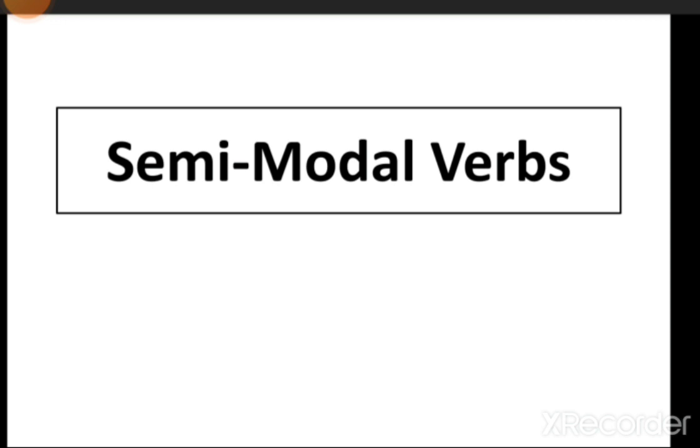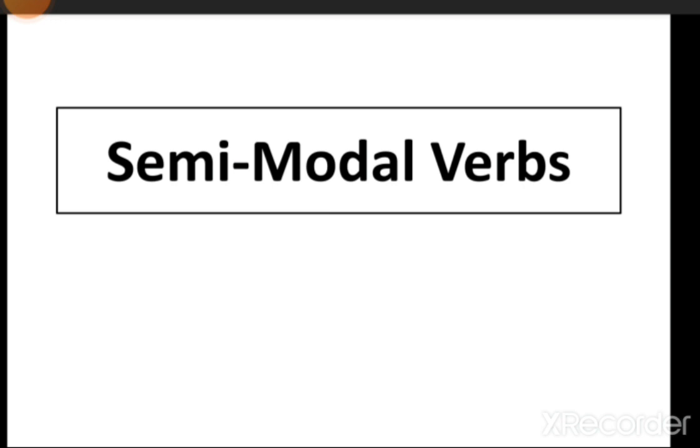You have already read about primary auxiliary and modal auxiliary verbs. Now we will read about semi-modal auxiliary verbs in this video. So semi-modal auxiliary verbs are so called because they can function as modal auxiliary verbs as well as main verbs. Semi-modal verbs combine with prepositions to express about the same things.